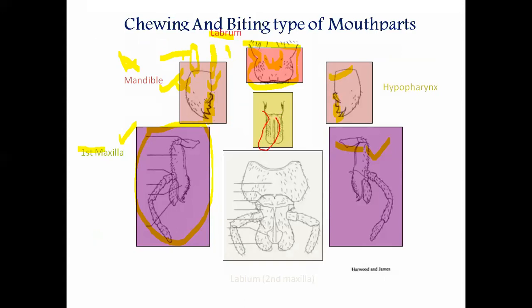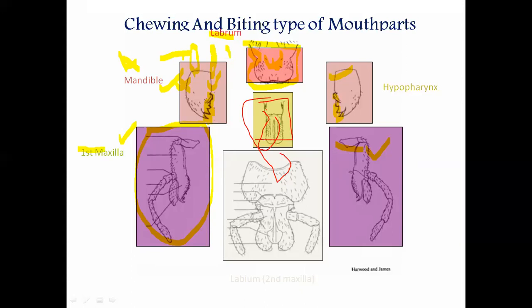It is attached to the inner wall of the labium, and is more or less covered with hairs. Here the salivary gland ducts open through the hypopharynx, for mixing the saliva during feeding time. So it is very helpful to the insect while feeding.